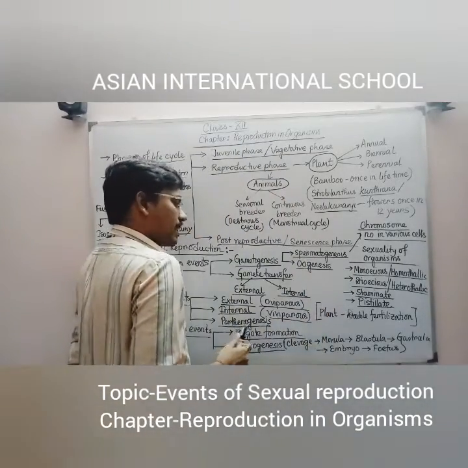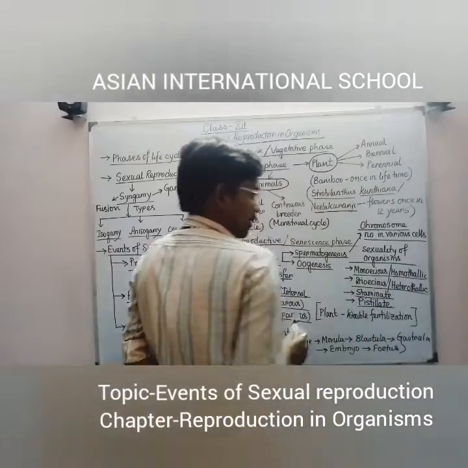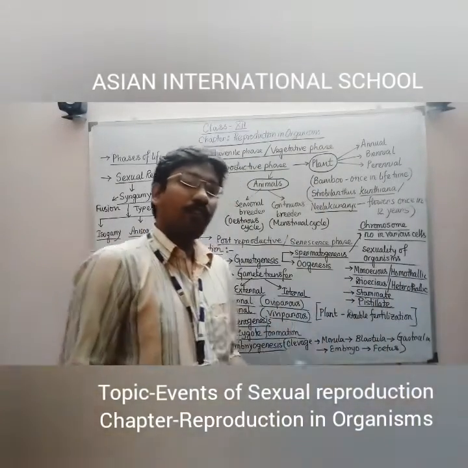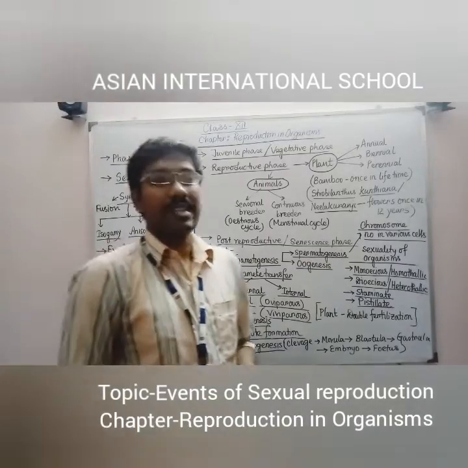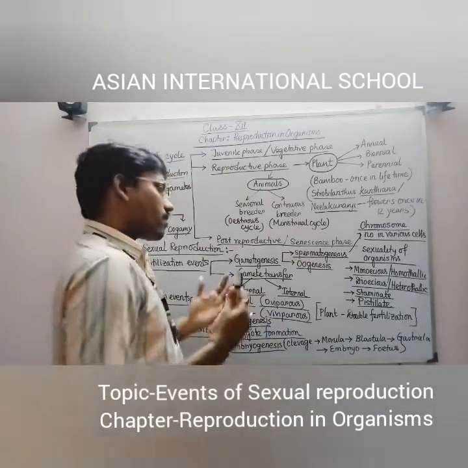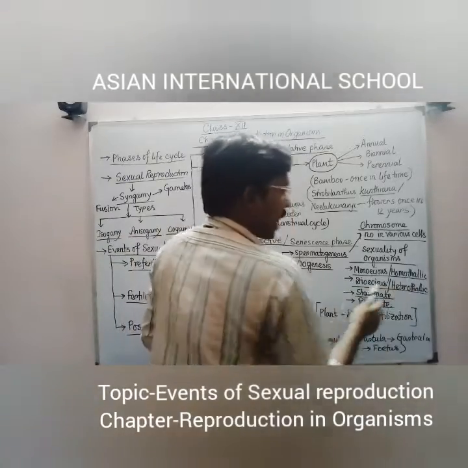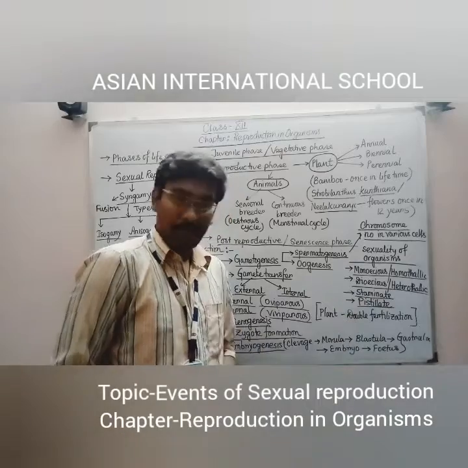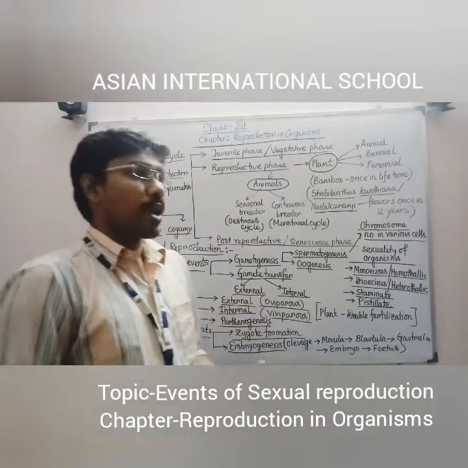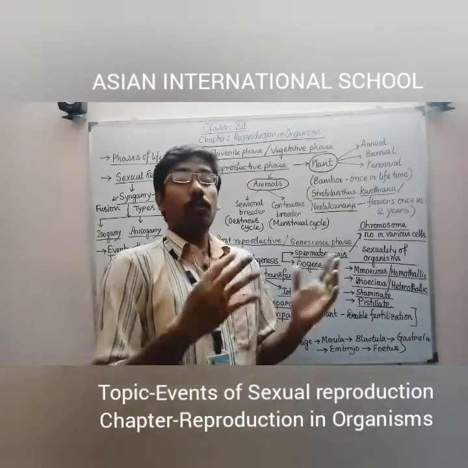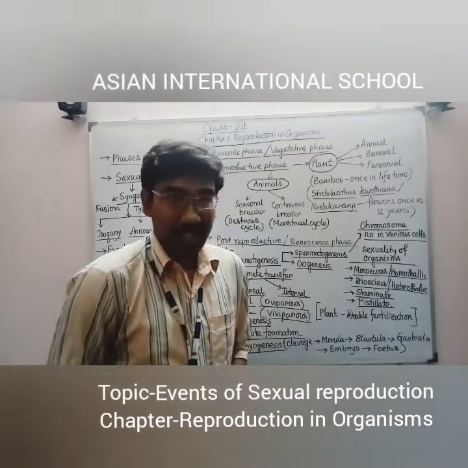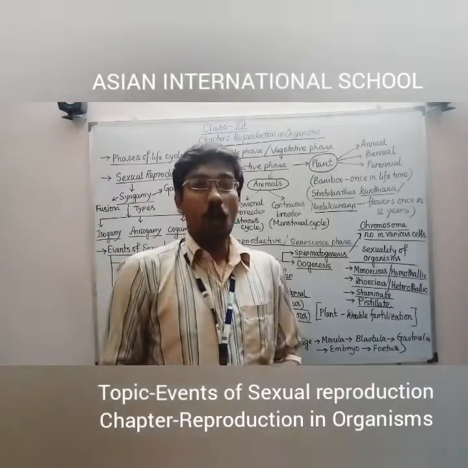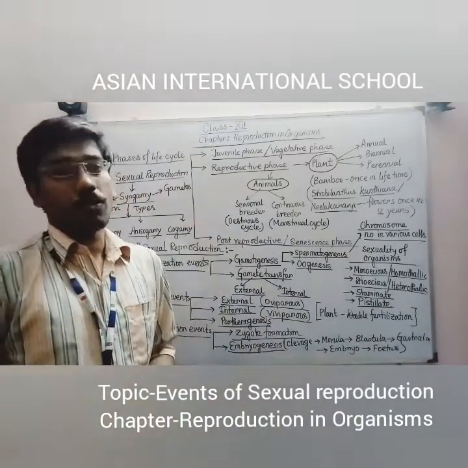The next point we will discuss is the sexuality of the organism. That means, based on the presence of reproductive organs, we have differentiated animals and plants into various categories. First, monoecious or homothallic. This word is applicable in case of animals as well as plants. Monoecious means a single body with both reproductive organs present. Again I am repeating, mono means single and oecious means body. That means a single body with both reproductive organs.